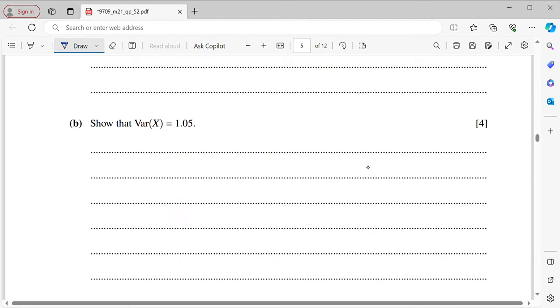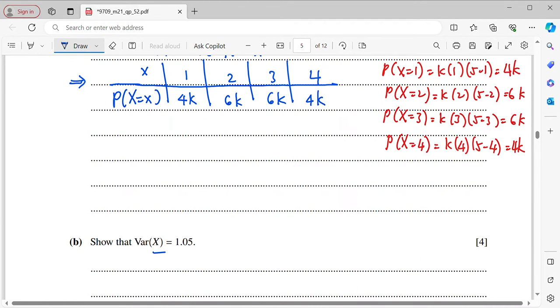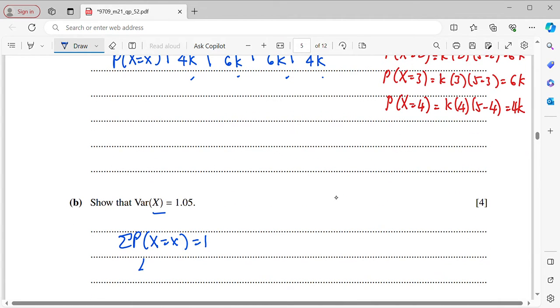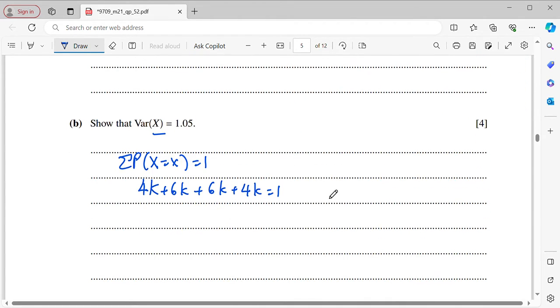Now for B, show that variance of x equals 1.05. So now, before we get the variance of x, we need to find the k value first. So we know that total probabilities is 1. That means now I add all these 4 probabilities and let it be 1. So now you'll be getting 4k plus 6k plus 6k plus another 4k equals to 1. For the left hand side, it will be 20k equals to 1. Then your k is 1 over 20.